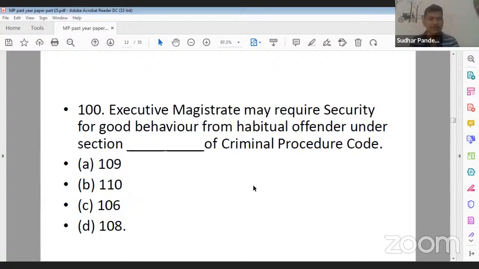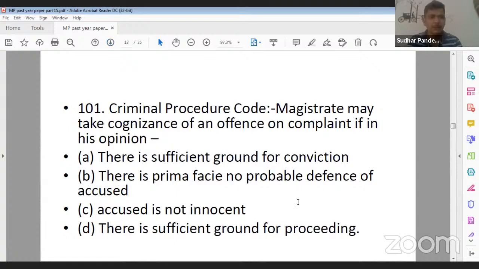109, 110, 106, and 108. What should be the correct answer? Question number 100. Yes, 100, B is the correct answer. Ankita ji, you are correct. Vinny ji, you are also correct. Now, let's move further.